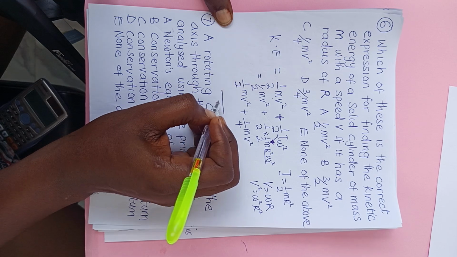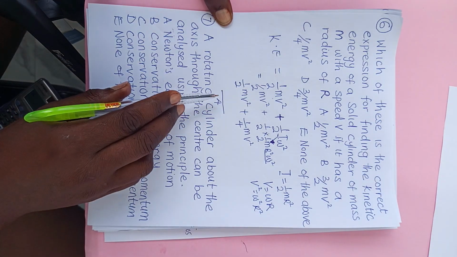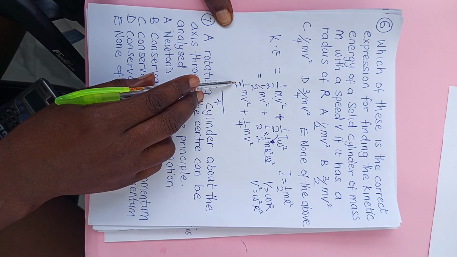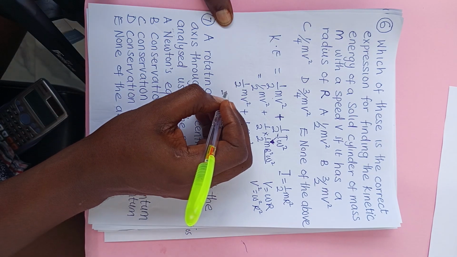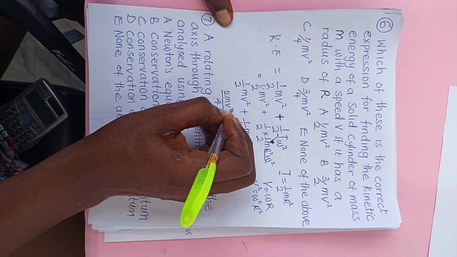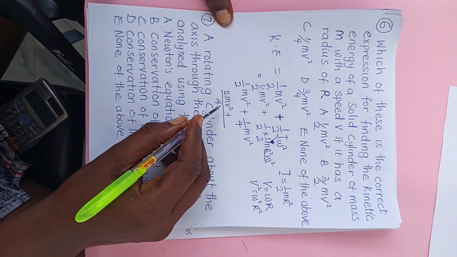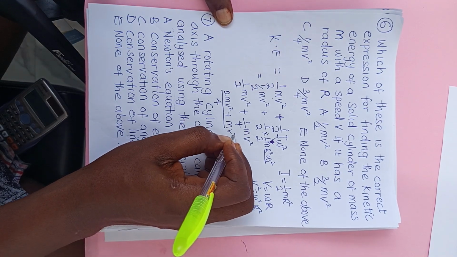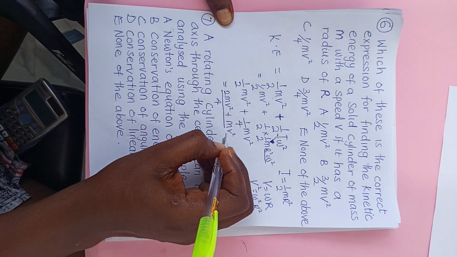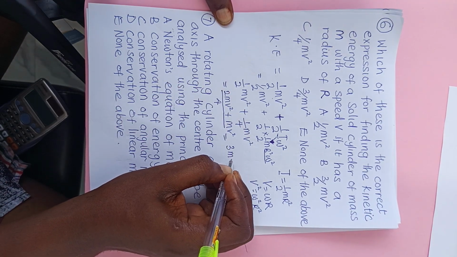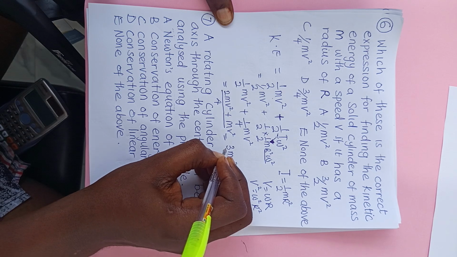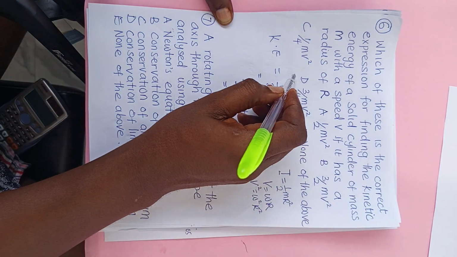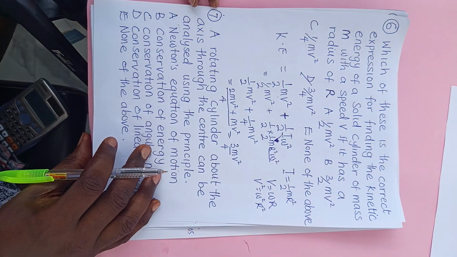What is the LCM? LCM is 4. 4 divided by 2 is 2, times mv square. We have 2mv square plus 4 divided by 4 is 1, and 1 times mv square gives us mv square. So, ladies and gentlemen, the final answer to this question is 3mv square over 4, and that will be option D.